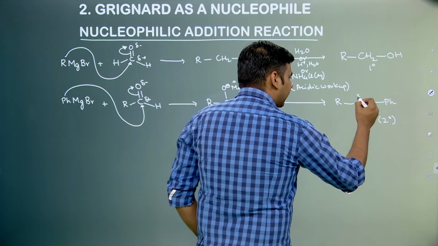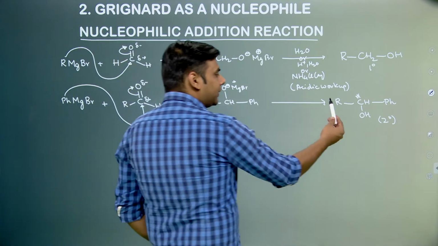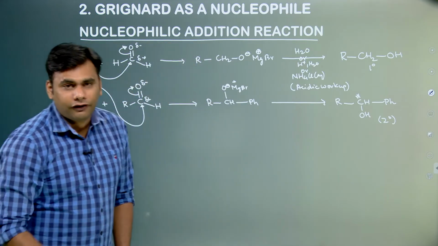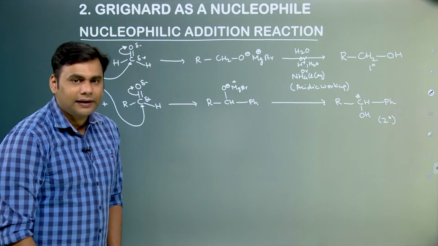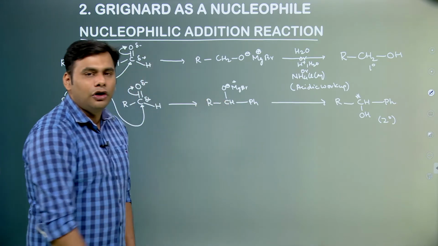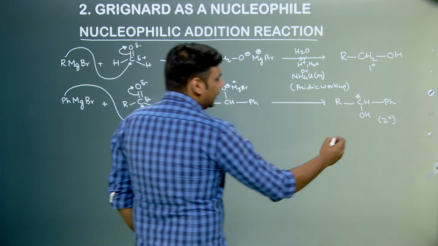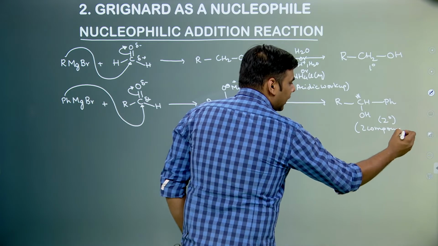So, if we look at this carbon, now this carbon is attached to 4 different groups. There is an R group present, there is an H, there is a phenyl and there is an OH. Because there are 4 different groups attached to this carbon, this compound is chiral, and because it is chiral, it will have 2 isomers which are called enantiomers. So basically in these cases 2 compounds are formed because it is a chiral molecule.